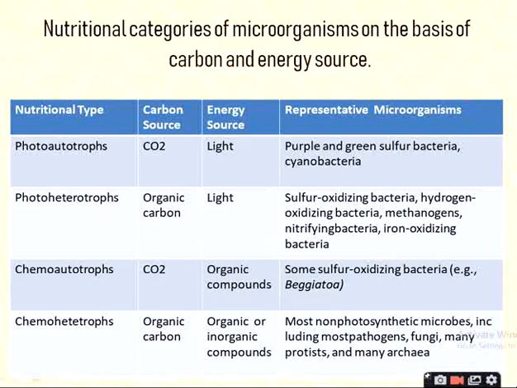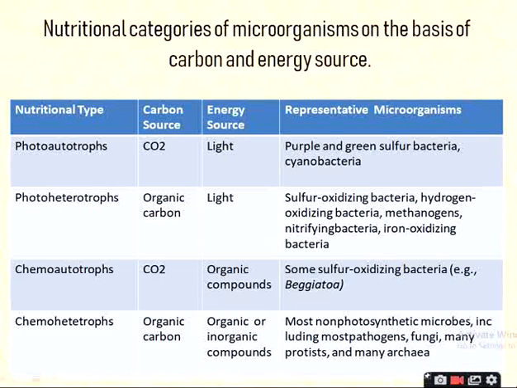Now next class, that is the chemoautotrophs. Here the source of carbon is CO2 and source of energy is organic compound. Chemo means the source of energy from which they get, and here the organic compounds act as a source of energy, and CO2 as a sole source of carbon. Such a type of organisms, they are called as chemoautotrophs.